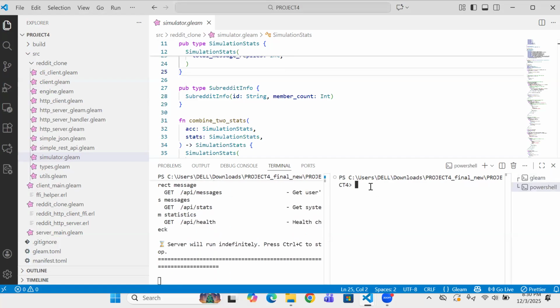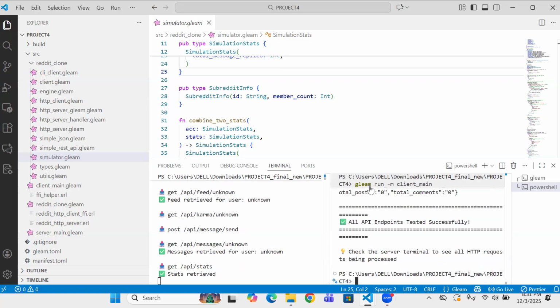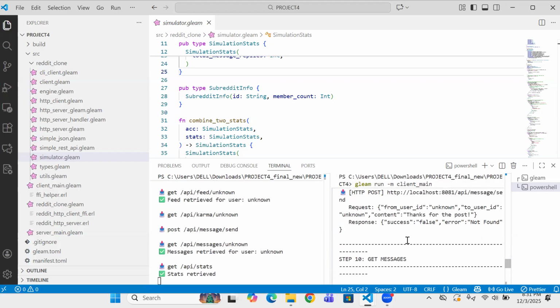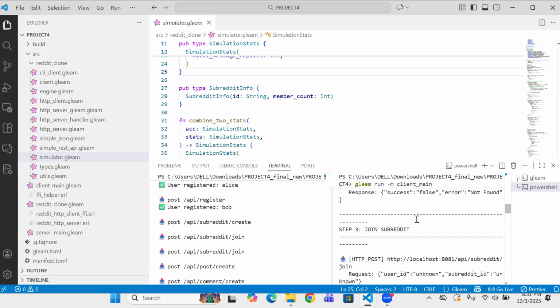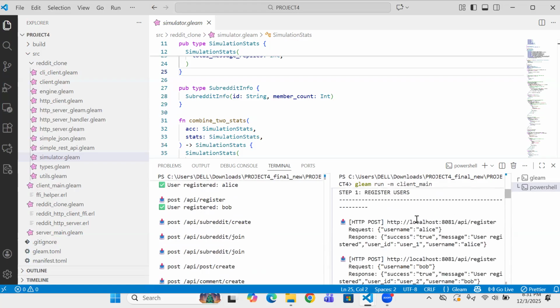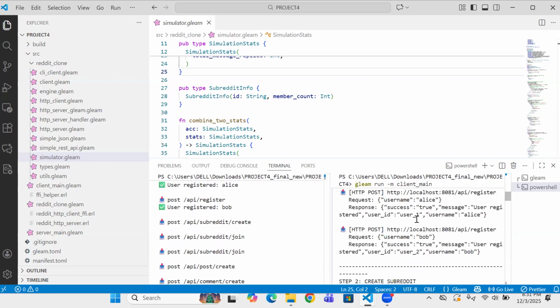And in another terminal, I will be running our CLI client. Every action it performs sends real HTTP requests to the server. And to run this, we use the following command. So here, as we can see, there are many available functionalities. Watch the server logs. Each registration shows up as a real HTTP POST request.